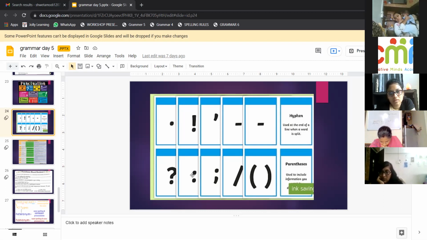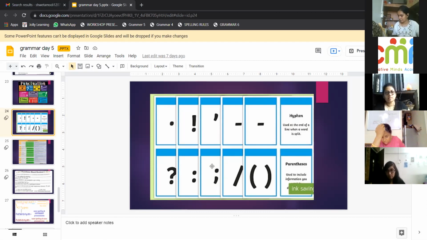For example, I went to market to buy: then you can have the colon, and then you can have the list of items. Ma'am, in 1:2 and all, that is also colon? When we use the ratio 1:2, that is used in mathematics. So colon means any list. If you have a list of items, persons, animals, then you put a colon before the list.